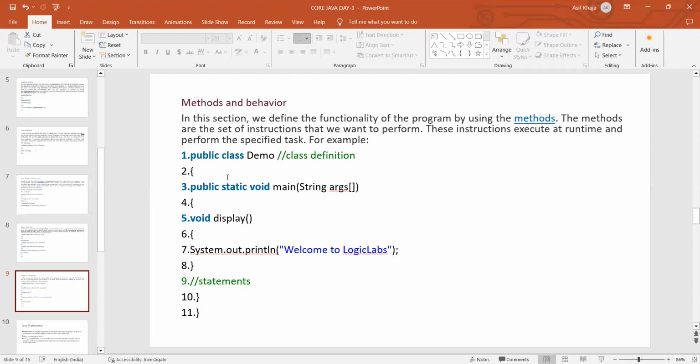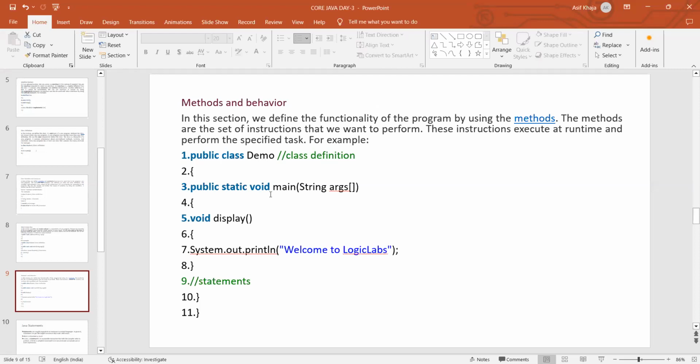So the methods are the set of instructions that we want to perform. These instructions will execute at runtime only and perform a specific task.